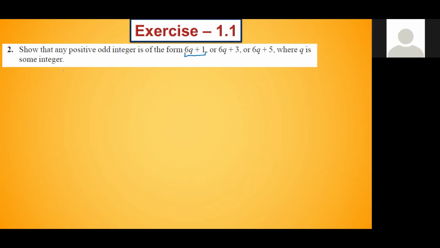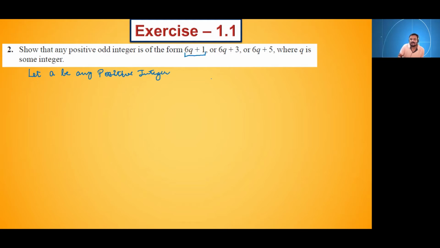Okay, so first of all, what will we do? We will assume, let a be any positive integer, and b will be equal to 6 here. Why? What is the reason b will be equal to 6 here?